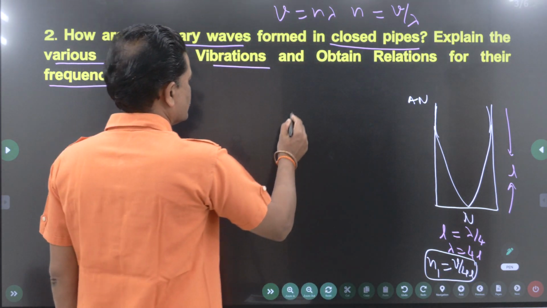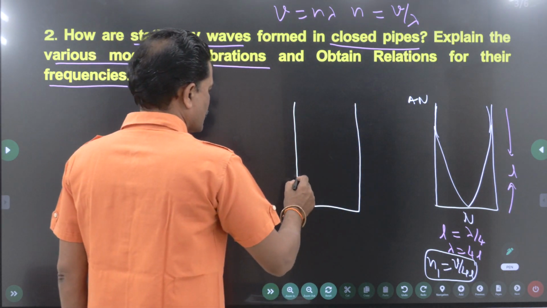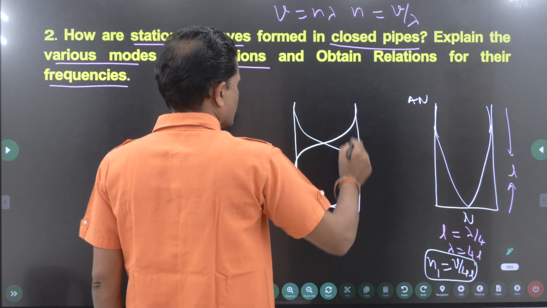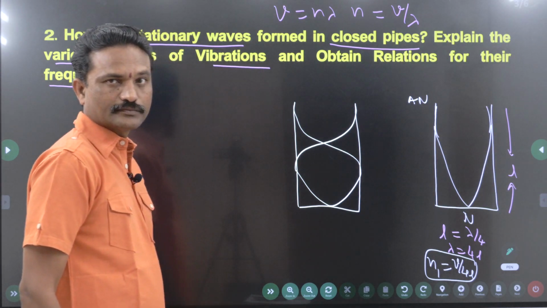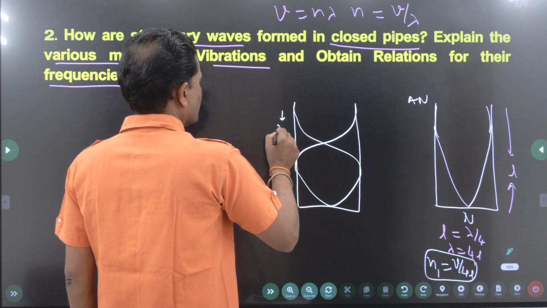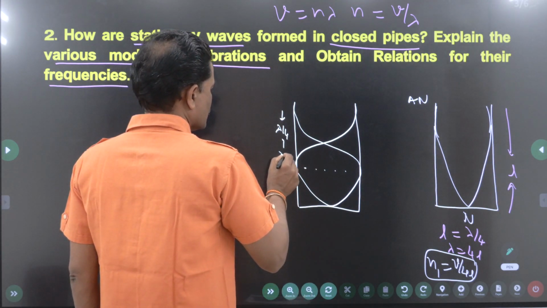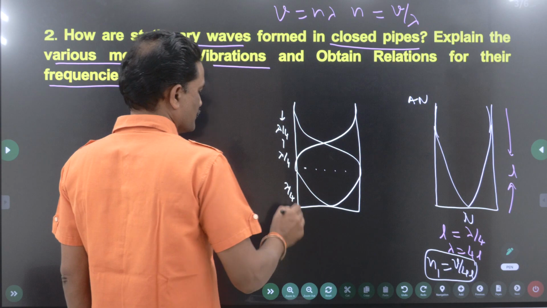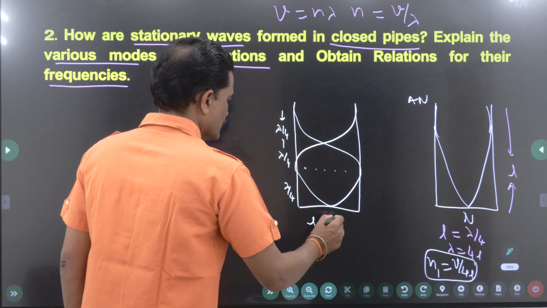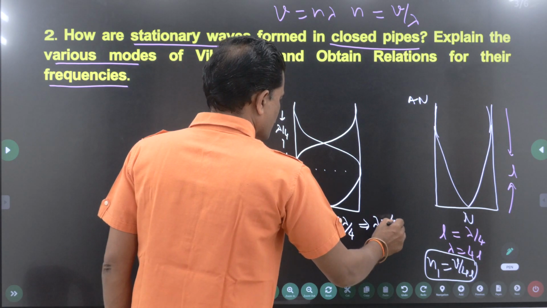Now second diagram of length L. The condition is you should have antinode, so you should insert one loop here. Here antinode. From here to here is lambda by 4, so this can be divided into two parts. This is lambda by 4 and this is lambda by 4. Is this clear? Right. So L is equal to 3 lambda by 4. So lambda is equal to 4L by 3.